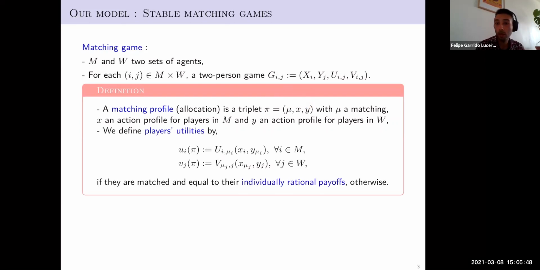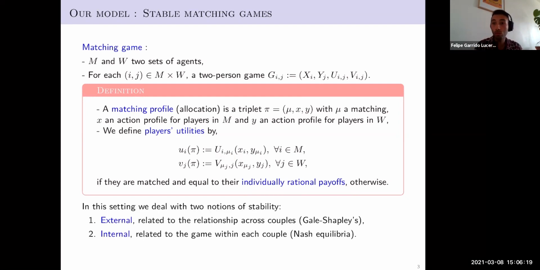Given one of these allocations, we can compute players' utilities as simply the payoff that each agent obtains in the game that he is playing against the partner. So the utility of player i is the payoff that he obtains against the partner mu(i) when they play some strategies. Of course, that is the case if the player has a partner. If the player is single, he will receive his individually rational payoff, that is the personal valuation that they have for being single.